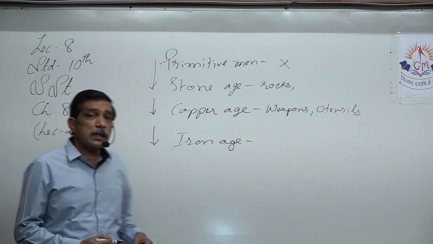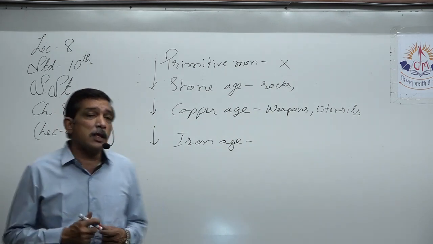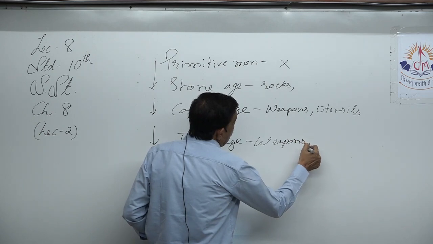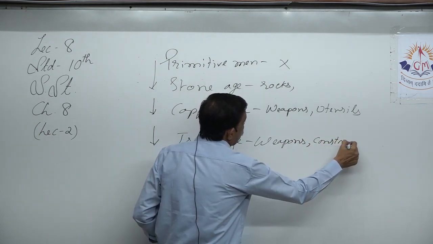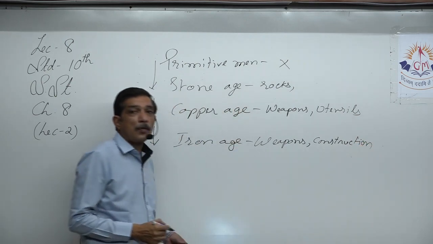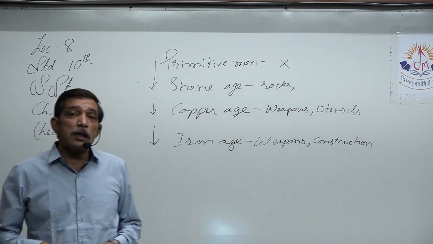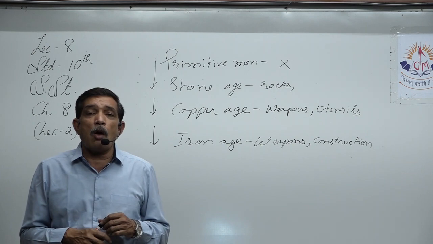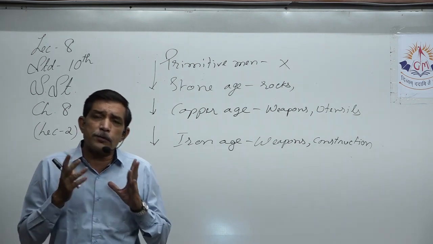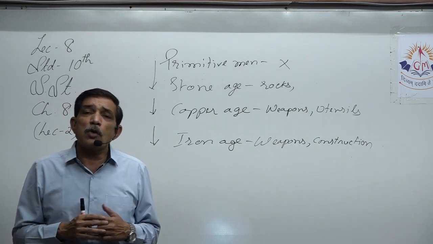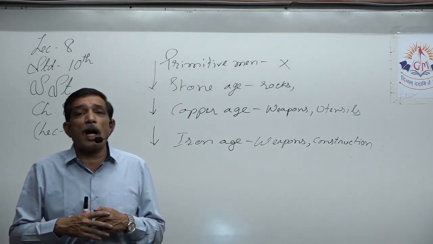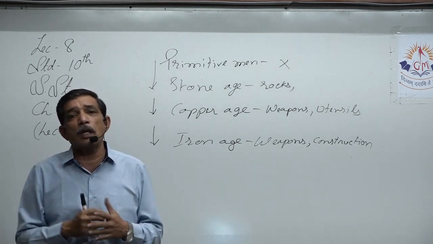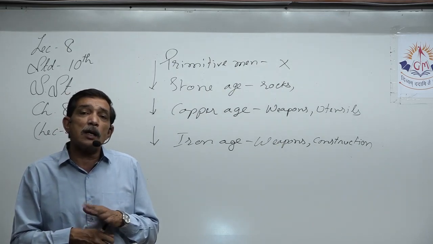Now, iron was considered among one of the strongest and toughest metals. Basically, it was used in making weapons and for construction purpose. But the maximum use of iron started with the Industrial Revolution in 1850, where iron was all of a sudden in great demand, because from machines to whatever you are using today, most of that was made up of iron. So the demand of iron suddenly went up, and with that lots of other minerals, metals, they also were in constant rise in demand, and so we started making use.